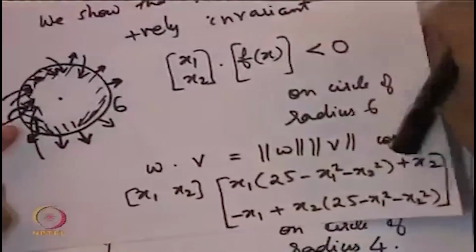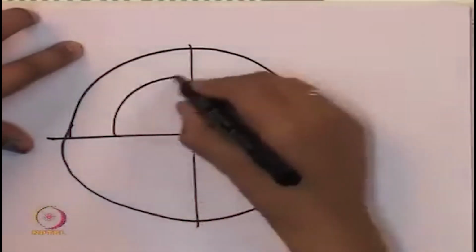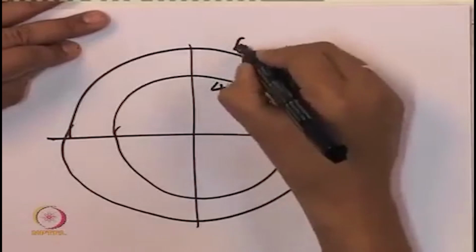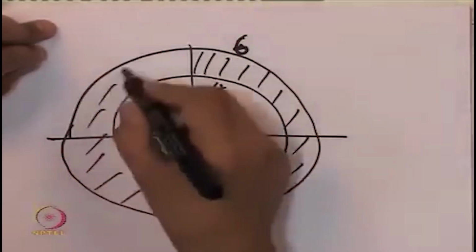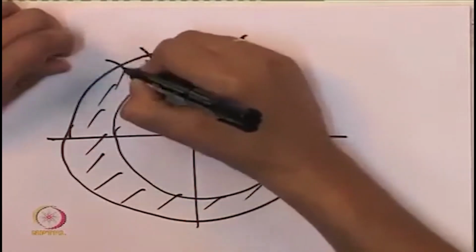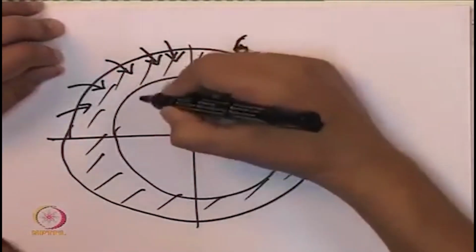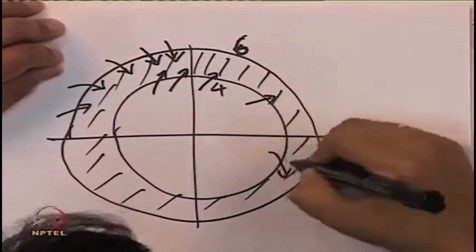How have we shown that this set is positively invariant? We have said that this set M has a boundary consisting of two circles. So this is one boundary, the circle of radius 4, the other boundary is the circle of radius 6, and the region is like this. This is the region M. All along the outer circle, the trajectories are coming inwards into the region. This is what we checked, because the angle was obtuse there. All along the inner boundary also, the trajectories are coming inwards.